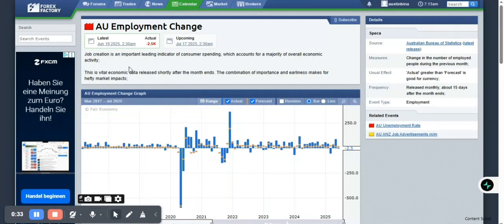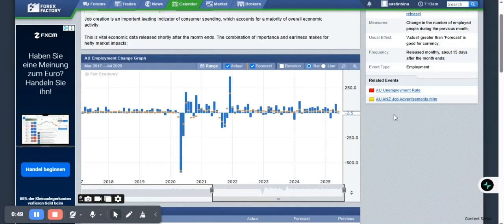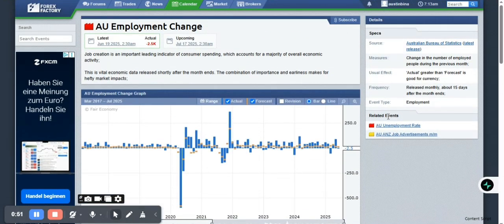As you can see right here, this is the AUD employment change, and this event was released on the 19th of June. It came out negative, and this is very bad for AUD, seeing that the number of employed people has decreased significantly. This is going to affect the CPI, because it's going to affect spending in the country.